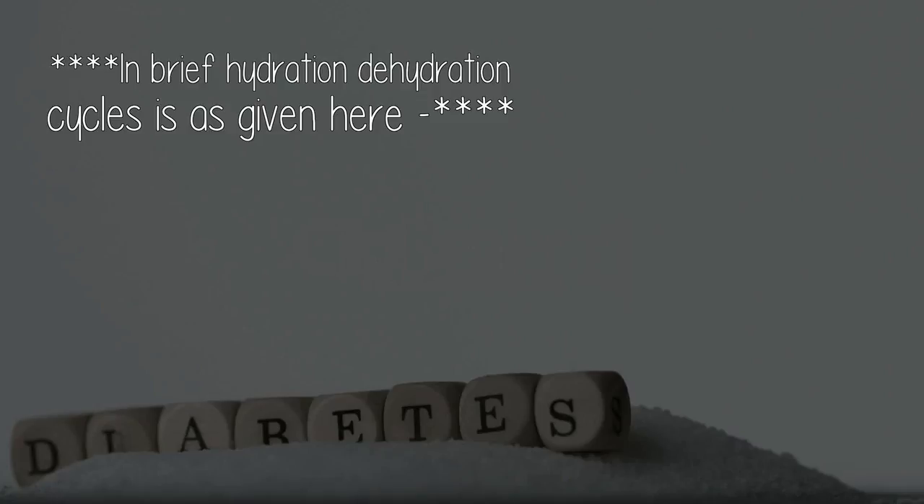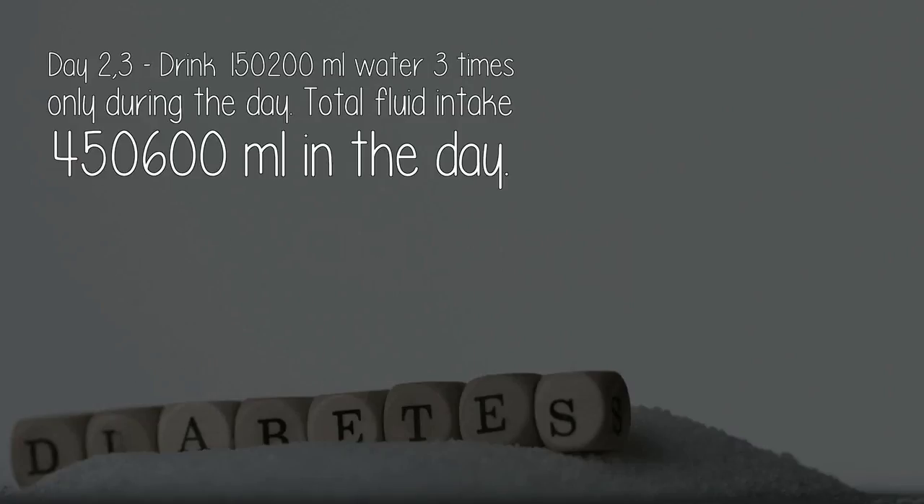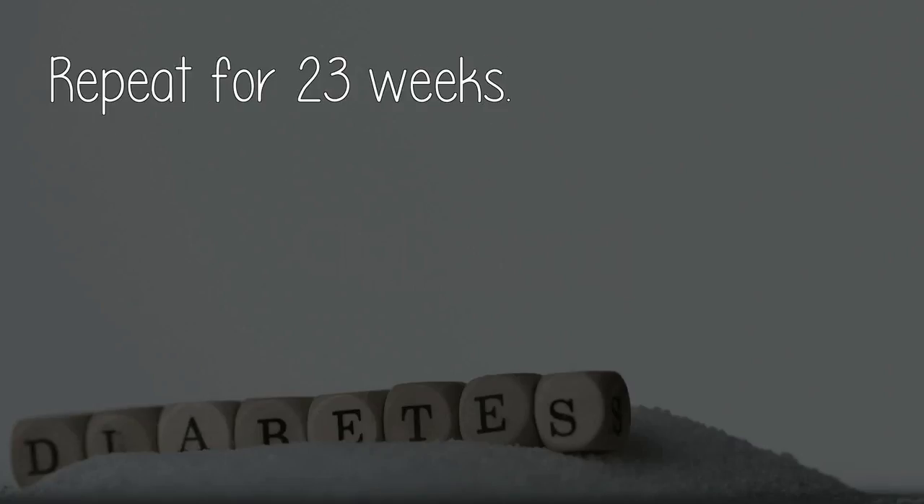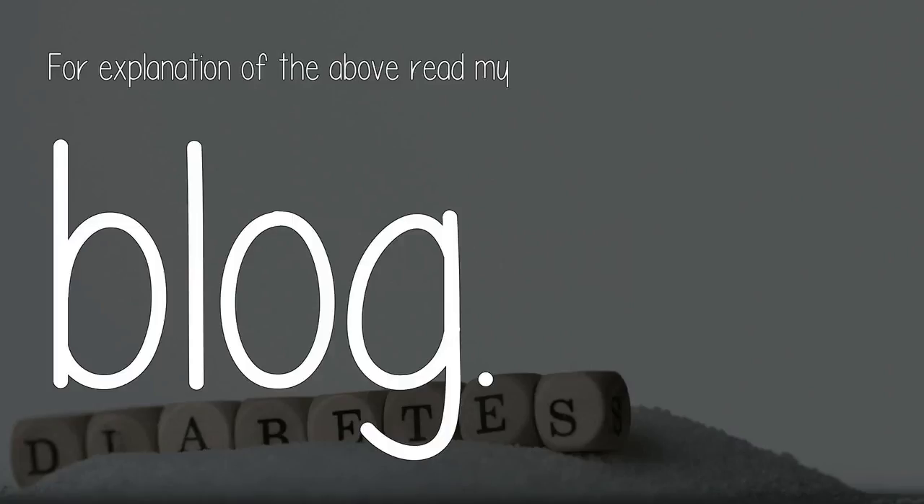In brief, hydration-dehydration cycles is as given here. Day 1. Drink 150-200 milliliters water every hour from 7 a.m. to 6 p.m. No other fluid/liquid. Day 2, 3. Drink 150-200 milliliters water 3 times only during the day. Total fluid intake 450-600 milliliters in the day. Repeat for 2-3 weeks. Fluid overload is one of the basic reasons of low resting metabolic rate. For explanation of the above, read my blog.